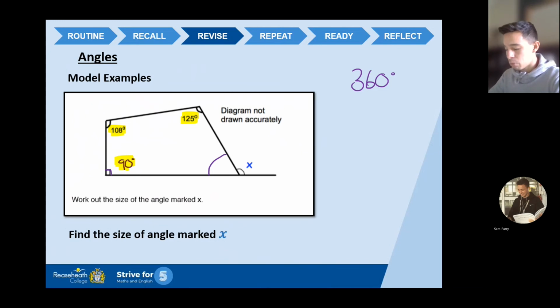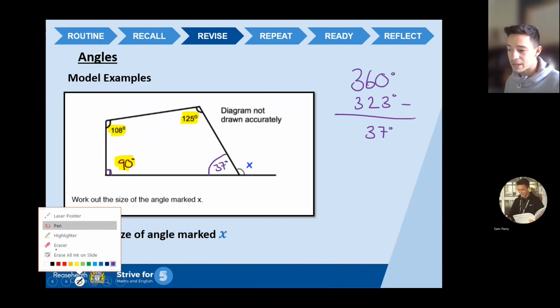Okay, so 108 add 90 add 125 is 323. So I'm going to subtract that away, 360, take away 323 is 37 degrees. So I know this bit here is 37 degrees.